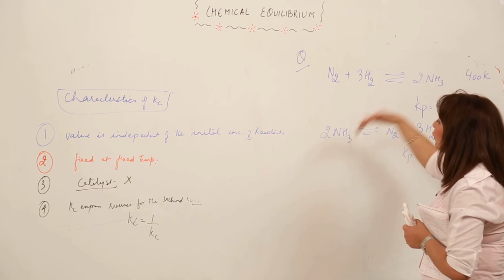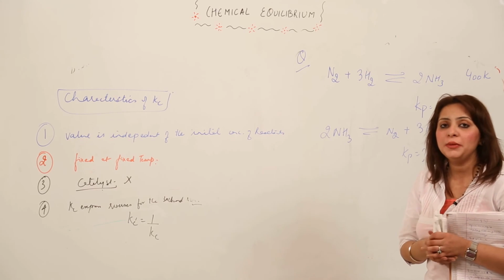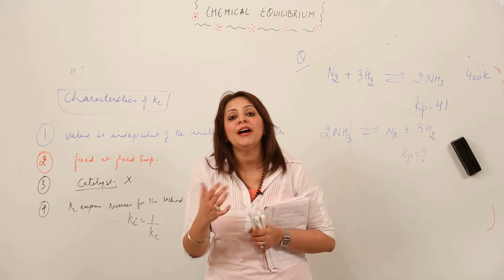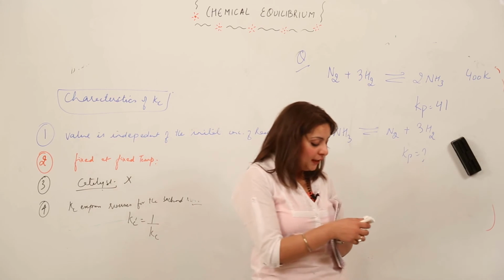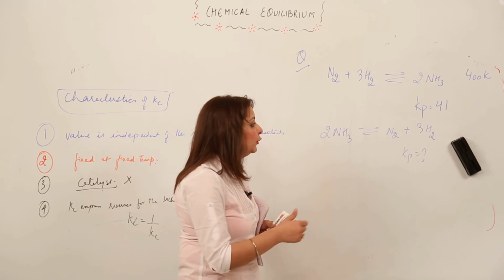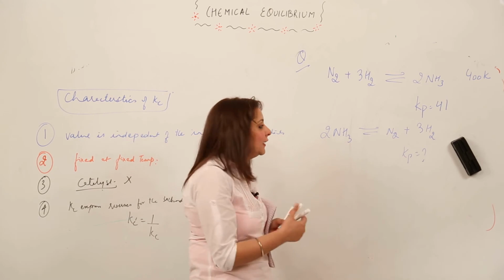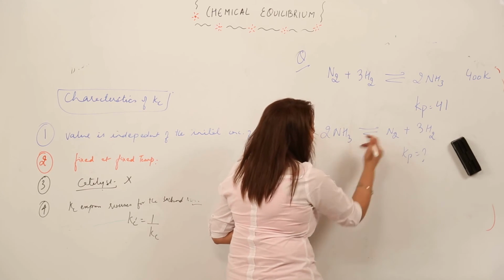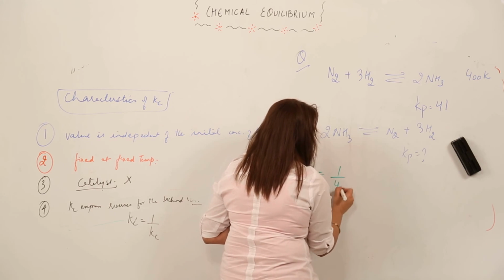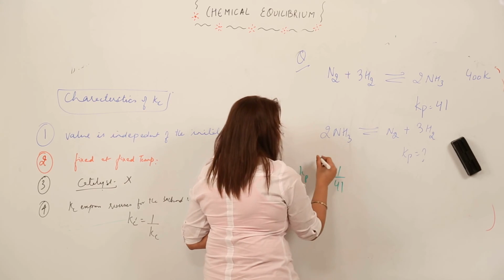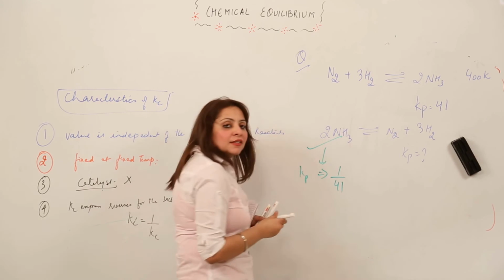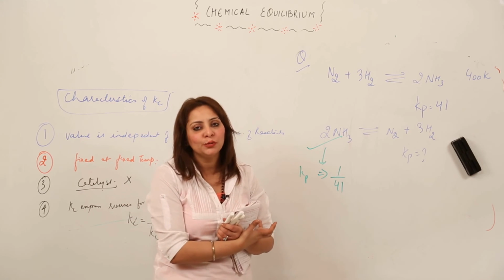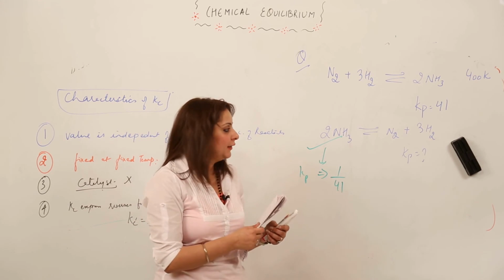Now I have just reversed the reaction and I need the value of Kp. You know that whenever we reverse a chemical reaction, the Kp value also gets inverted. So if you just remember the characteristics, you can do it in one second. The Kp value for the forward reaction is 41, and for the reverse it is going to be 1 by 41. So this will be the Kp value for this reaction. Don't get confused; these are so simple to do. You just need to remember the characteristics.